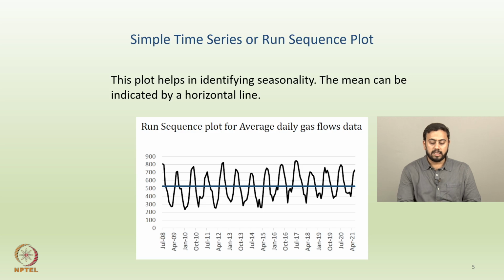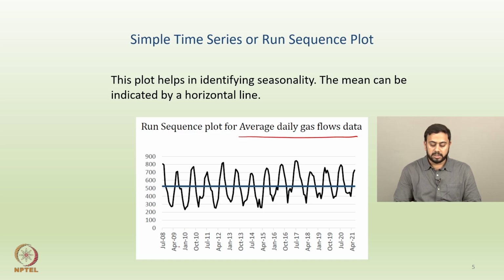So, by the way, the example here is average daily gas flows data. Alright, so the amount of gas which flows from, let's say, the manufacturer to a consumer through pipelines and so on, and then the average of how much gas flows on a daily basis. Right? And this is a run sequence plot. A run sequence plot means you're plotting the data in a sequence as per the time frame, and each entry gives you a run basically. This is also called a typical or simple time series plot.